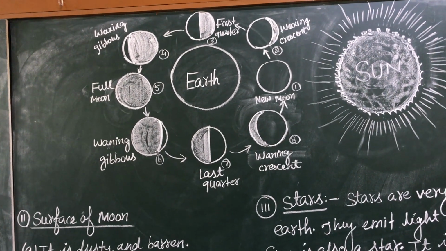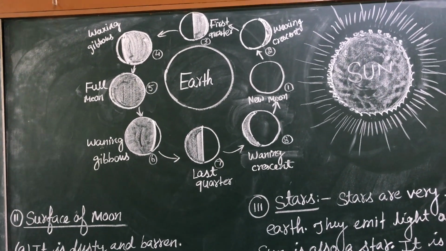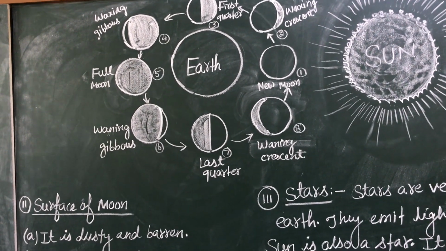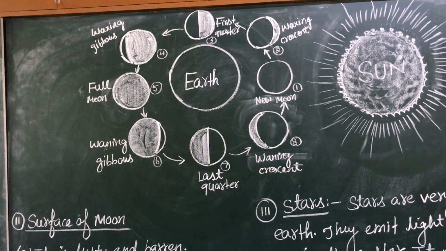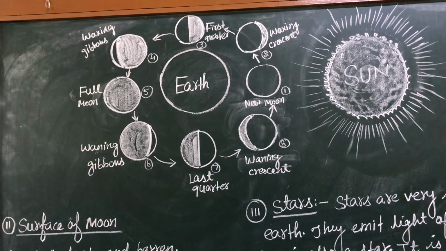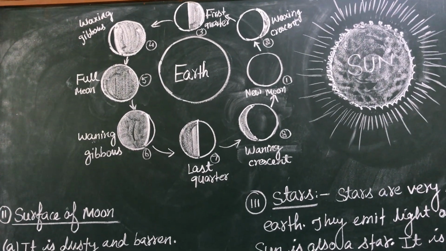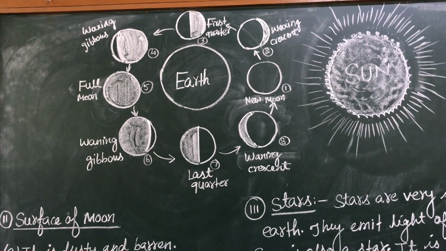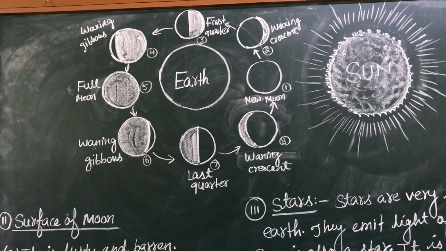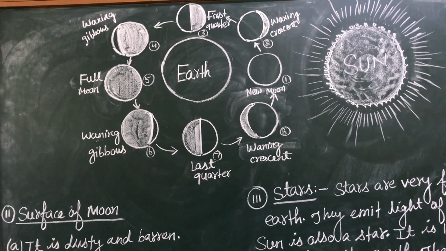So approximately 29.5 days are taken to complete the different phases of the moon. This is known as the lunar cycle, and that's why we have a month of approximately 30 days.